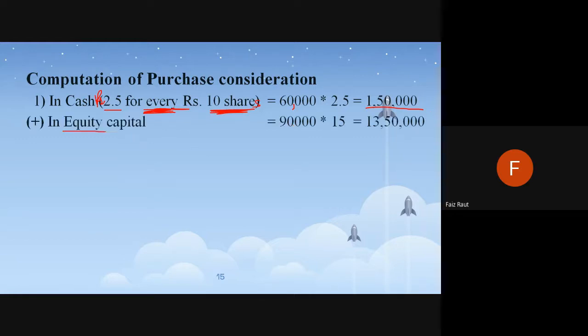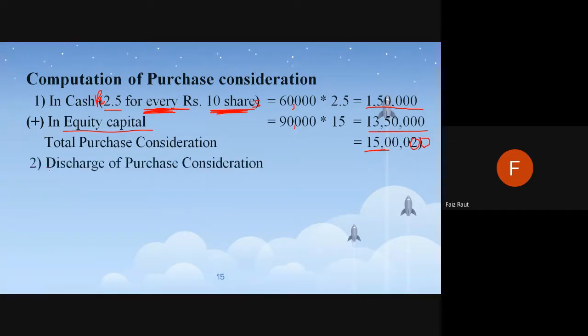Then equity capital. They are issuing 90,000 new equity shares, and after negotiation they have decided 15 rupees is the amount. So 13,50,000. These are the two segregations, one is the cash amount and one is the equity capital. So total purchase consideration will be 15 lakhs. This is 0 and this is also 0. This is not that important, but you need to write it in this way.